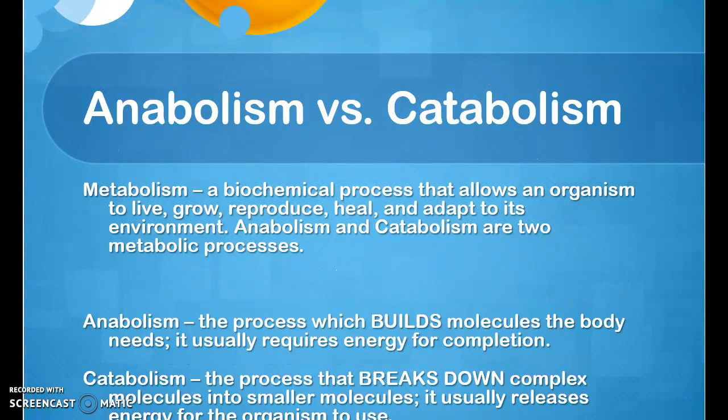Anabolism versus catabolism. Metabolism is a biochemical process that allows an organism to live, grow, reproduce, heal and adapt to its environment. Anabolism and catabolism are two metabolic processes. Anabolism is the process which builds molecules the body needs. It usually requires energy for completion. Catabolism is the process that breaks down complex molecules into smaller molecules. It usually releases energy for the organism to use.